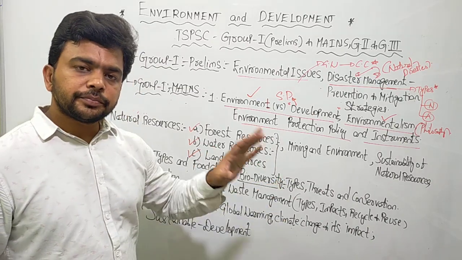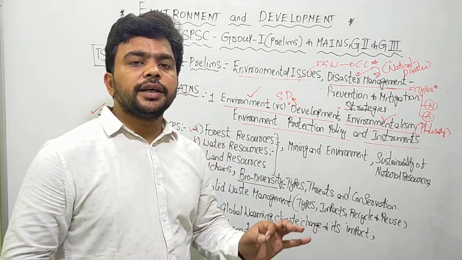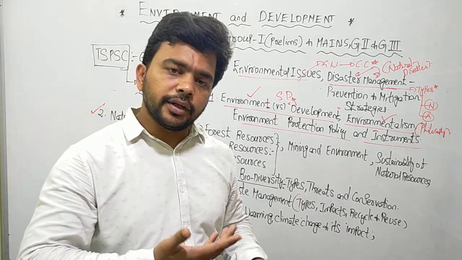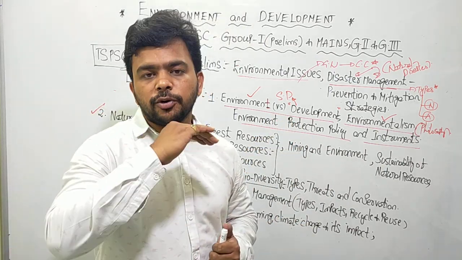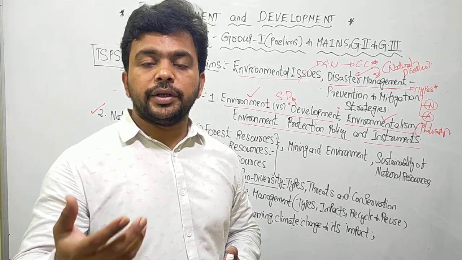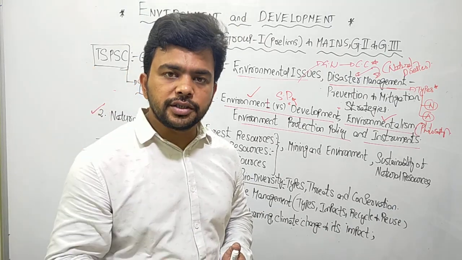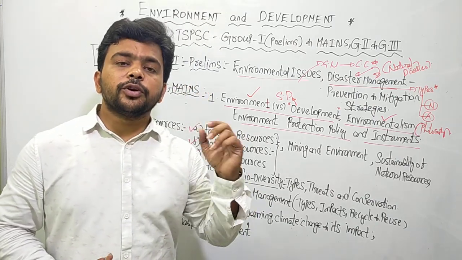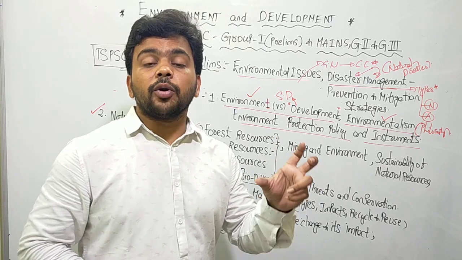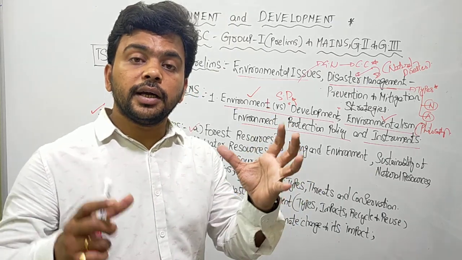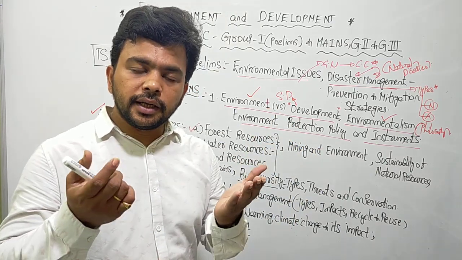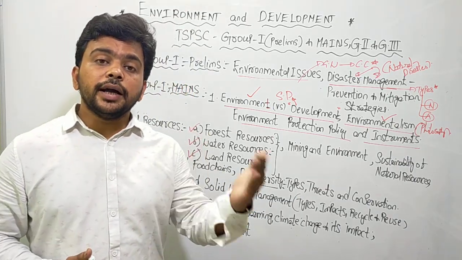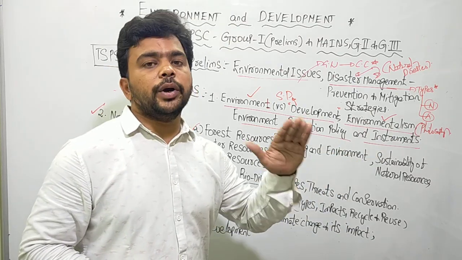Second, water resources. In the water resources, we discuss in detail the water resources of India, the surface water resources of India, the groundwater resources of India. Surface water resources means the rivers, the lakes, the ponds. So all that we have to discuss. The groundwater resources, how much groundwater is there? What are the various groundwater zones in India? Telangana falls in which zone? Does Telangana have a high groundwater level or a low groundwater level? If it is high, why is it high? If it is low, why is it low?